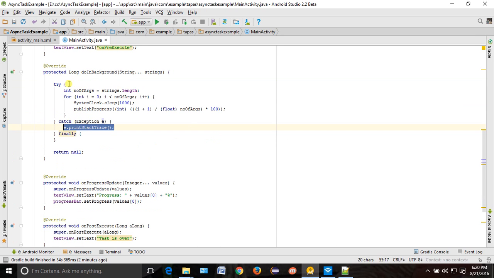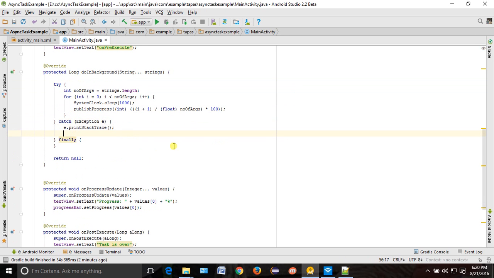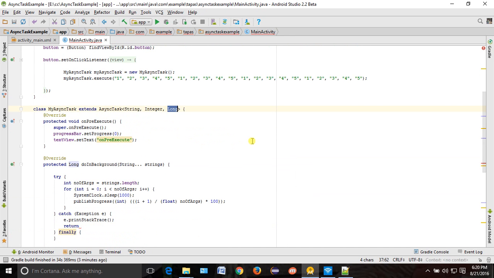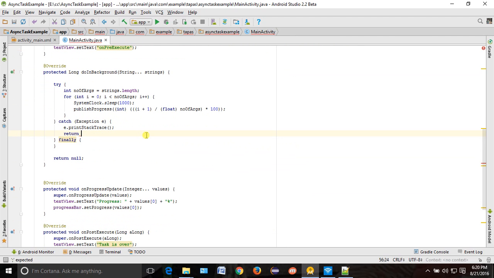Now if you want to handle this exception, how will you handle it? From the catch statement, you can do something like return, and you return some sort of result. We are returning a long, right? So we will have some sort of code, something like 100L.